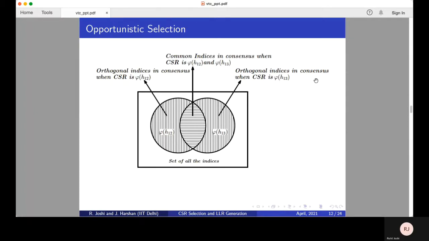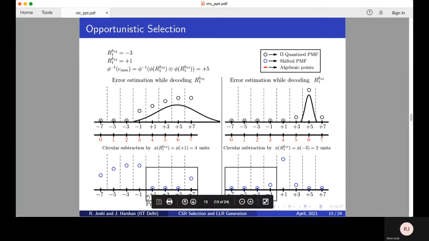So the basic idea is, for the given two channel realizations H12 and H13, the facilitator computes the respective probability of error when the CSR is H12 and when the CSR is H13. Then it takes the decision in favor of the one which minimizes this error. We illustrate the idea with an example. Here R denotes the real part of the complex CSR, the superscript denotes the channel and the subscript denotes the node. For example, R H12 at node 1 is the real part of the quantized channel corresponding to H12 at node 1, which node 1 acquired when node 2 broadcast the pilot. Likewise, R H13 at node 1 is the real part of the quantized channel corresponding to H13 at node 1.